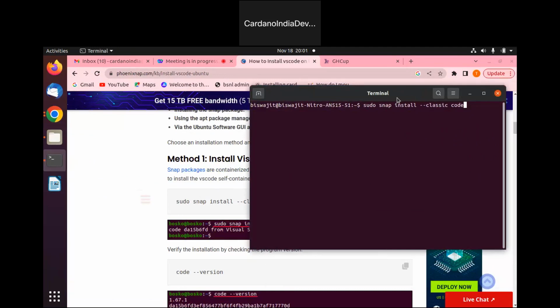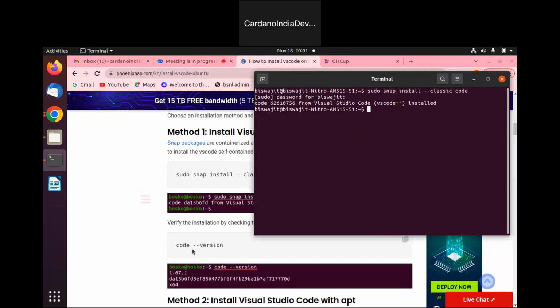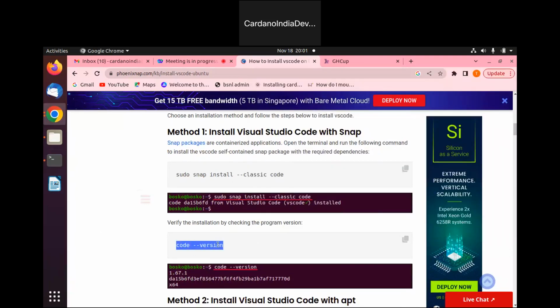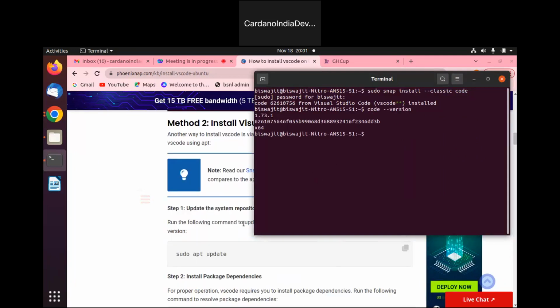paste in your terminal. It will ask you for your system password. Once you provide your password, click enter. Then wait for some time. It will start installing VS Code in your system. Once it is done, check the version. Copy code space double dash version. Once you do it, it will show you the installed VS Code system version.